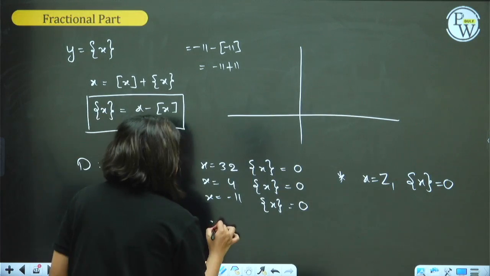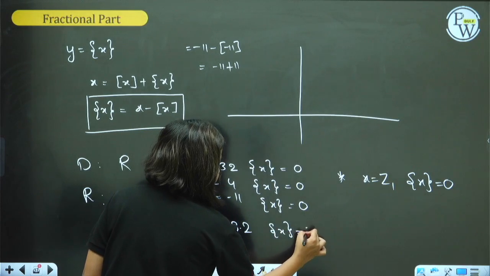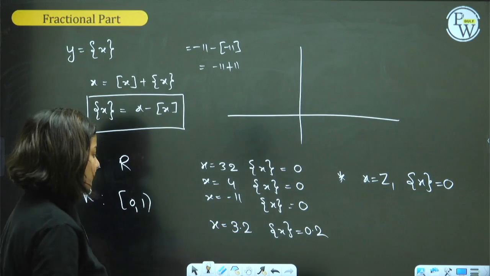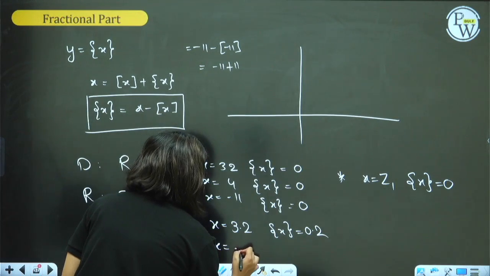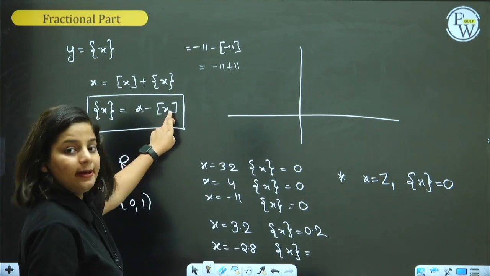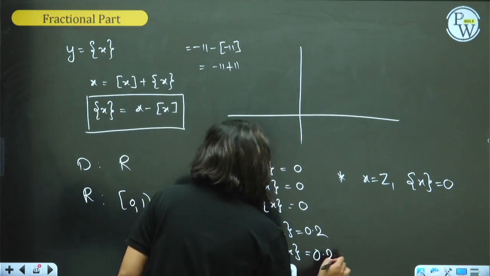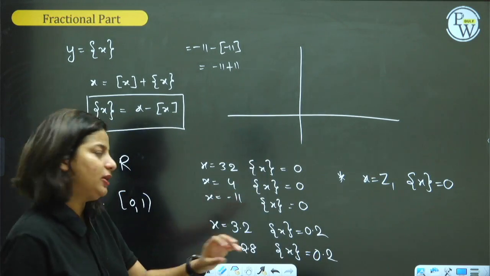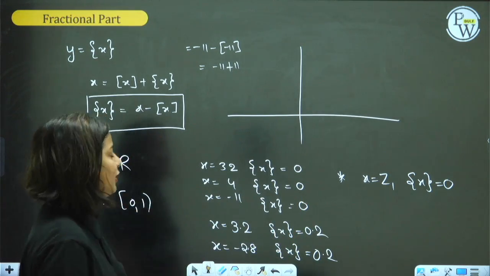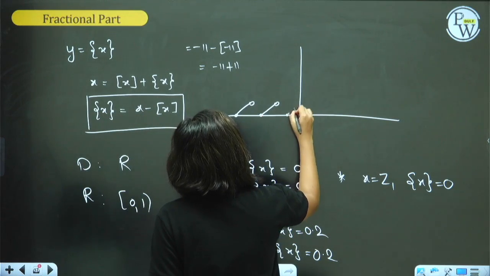But when x is not an integer, like 3.2, what will be the fractional value? You will substitute 3.2 minus 3, which is 0.2. When x is minus 2.8, what will be its fractional value? Minus 2.8 plus 3, which is again 0.2. Can you see the output will always be between 0 and 1? We are never getting equal to 1. So that's why 1 is not included. This is how it looks, between 0 and 1.